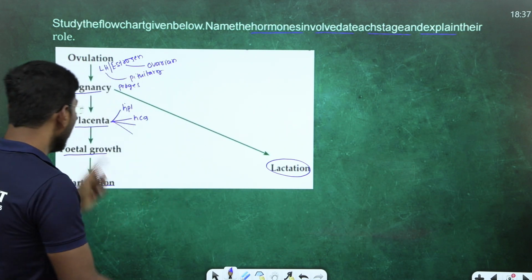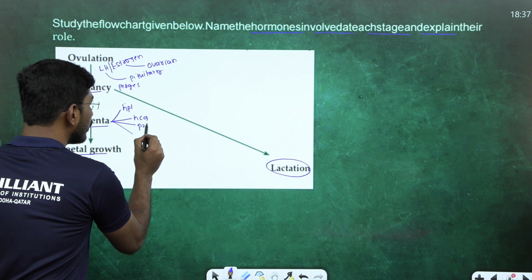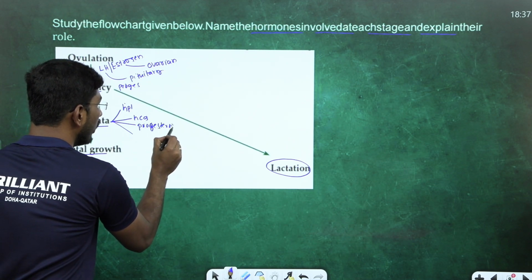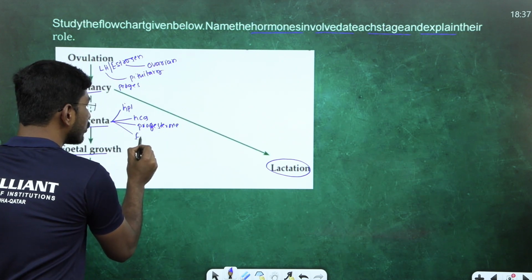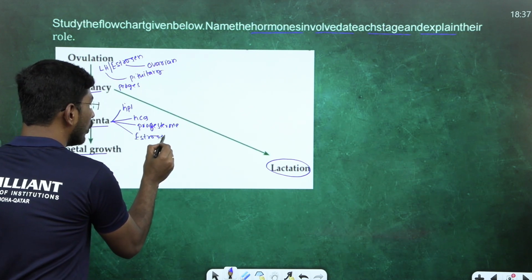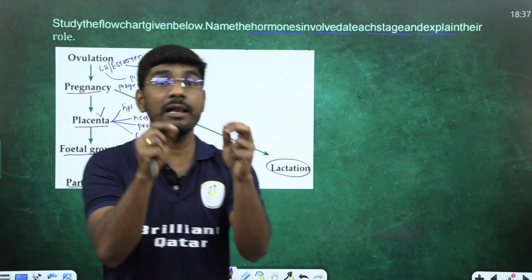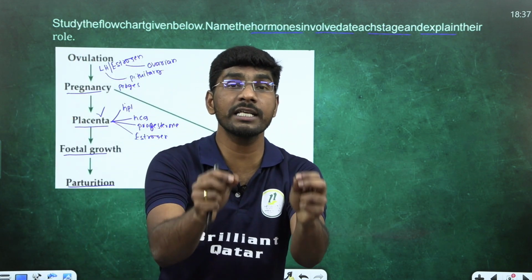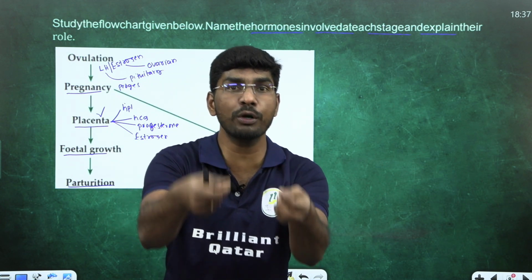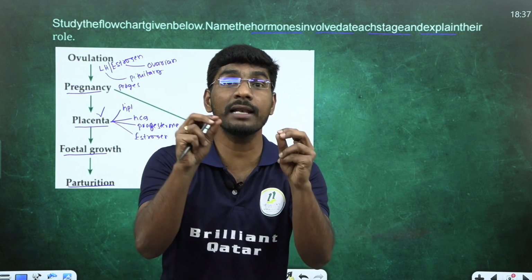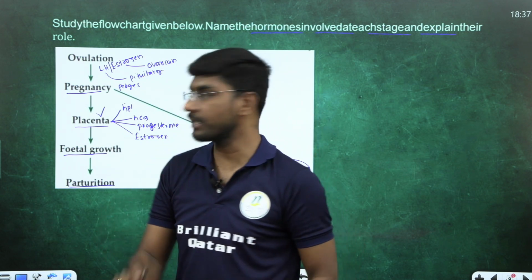Pregnancy positive. Number 3 is progesterone hormone. Number 4 is estrogen hormone. All these 4 hormones come from the placenta. In the later phase of pregnancy, the placenta and ovary also produce relaxin hormone.